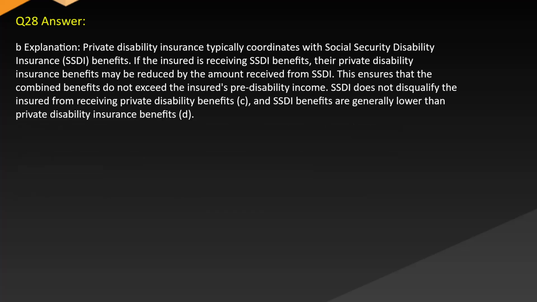Answer. B. Explanation. Private disability insurance typically coordinates with Social Security Disability Insurance (SSDI) benefits. If the insured is receiving SSDI benefits, their private disability insurance benefits may be reduced by the amount received from SSDI. This ensures that the combined benefits do not exceed the insured's pre-disability income. SSDI does not disqualify the insured from receiving private disability benefits, C, and SSDI benefits are generally lower than private disability insurance benefits, D.